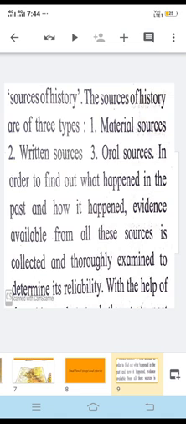For example, we cannot create the atmosphere, or the situation of a war which had happened in the past. It's not possible, but still whatever is said is scientifically proved. We have certain scientific methods, and the carbon 14 method is one such method. On the basis of these methods we can say that it is also a science. Okay.